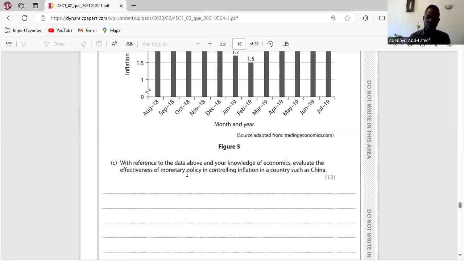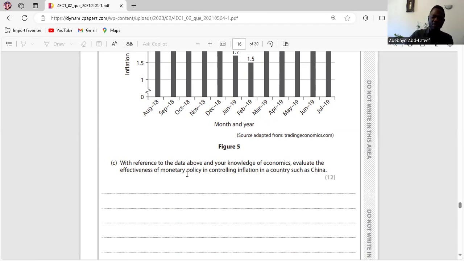How does it work? With high interest rates, savers would have the incentive to save more. People would want to save more because the interest rate is increasing. So everyone would want to benefit from that high interest rate. As a result, savings will increase more than spending. So spending would fall. And if savings increase more than spending, it will bring about a fall in demand within the economy. So if aggregate demand falls within the economy, it will bring about a fall in demand pull inflation. So government will use high interest rates to reduce demand pull inflation. Is it clear? That's the first point.